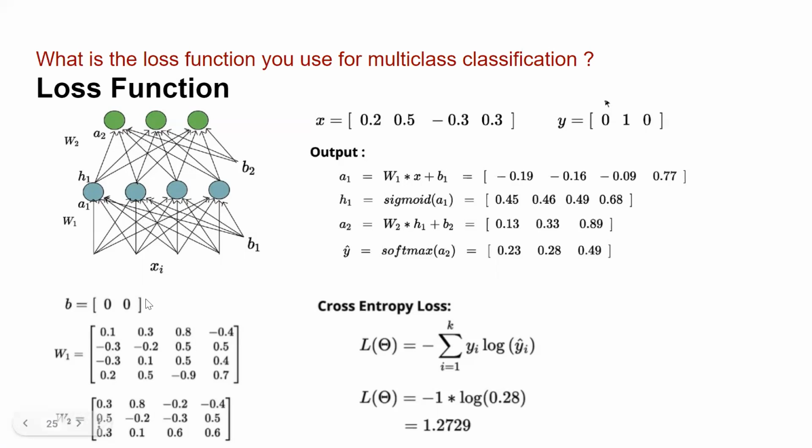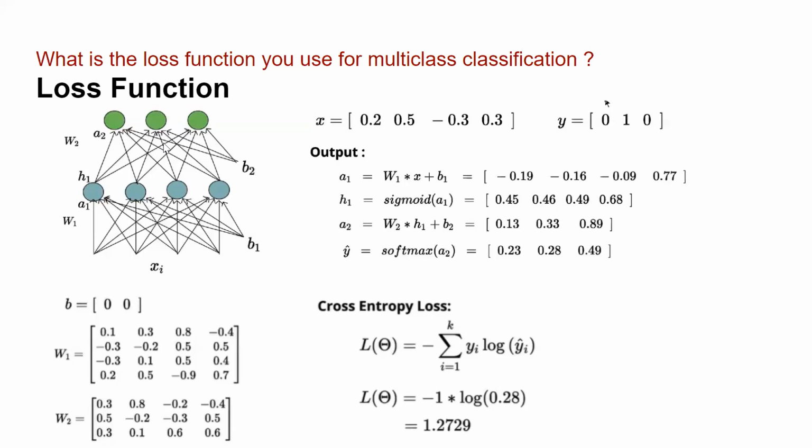Now my example is modified a little bit. This is my neural network. I'm still having 4 neurons in my hidden layer, but in my output layer, I'm having a total of 3 neurons. This is my W1, the weights between the input and the hidden layer. This is my W2, the weights between the hidden layer and the output layer neurons. Now the shape of W2 will change, because we have 4 neurons in the hidden layer and 3 in the output layer.